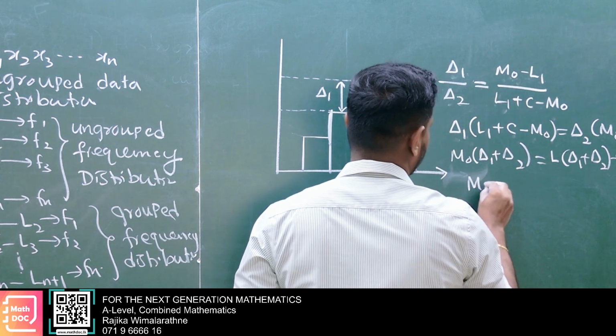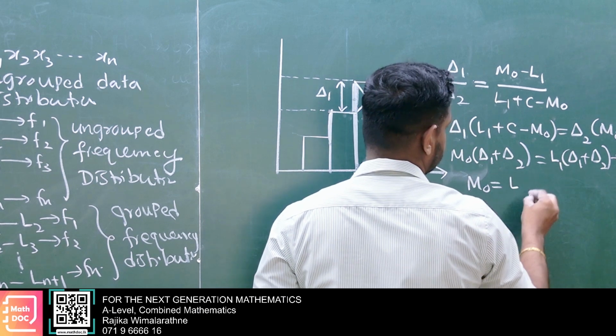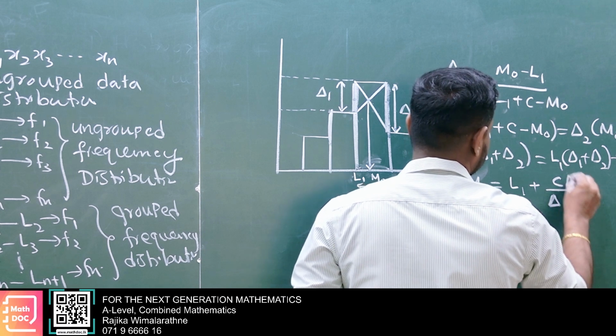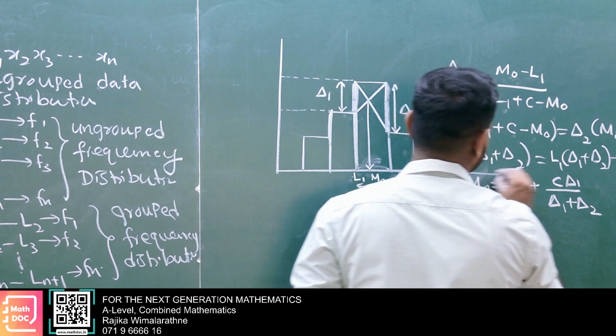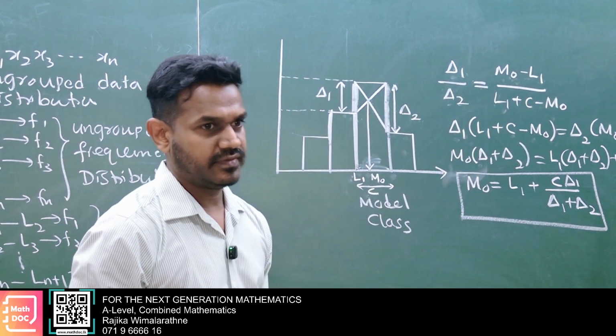Now MO equals L1 plus C times delta 1 over (delta 1 plus delta 2). So we use this formula to calculate mode for group frequency distribution.